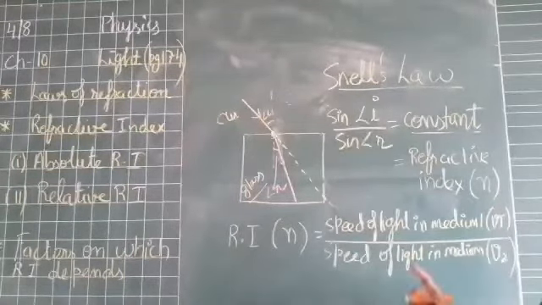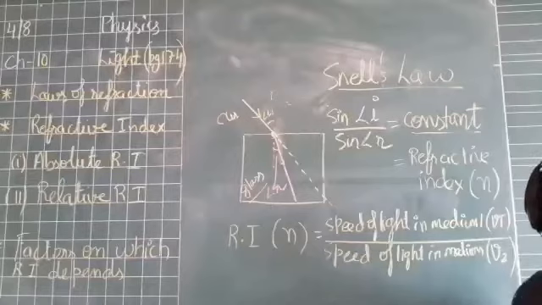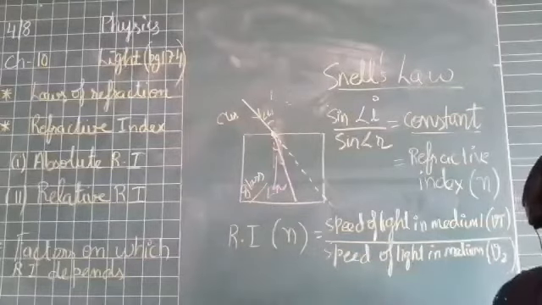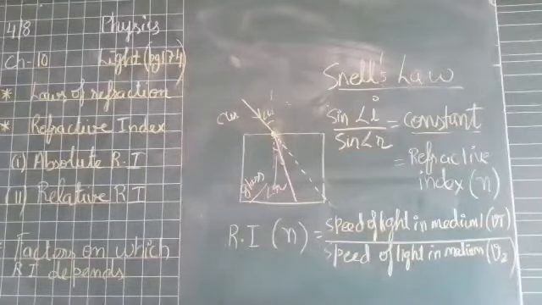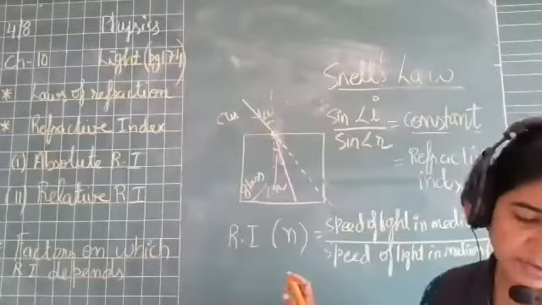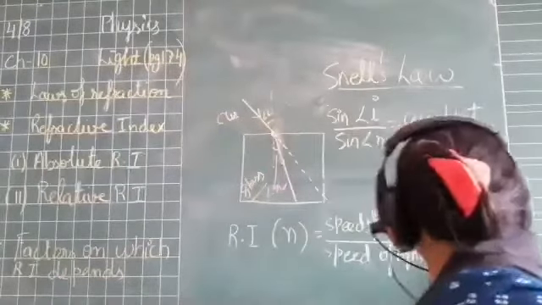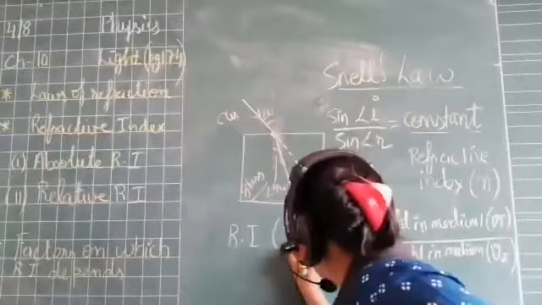So this refractive index is said to be the refractive index of medium 1, right? This is your refractive index of medium 2 with respect to 1.